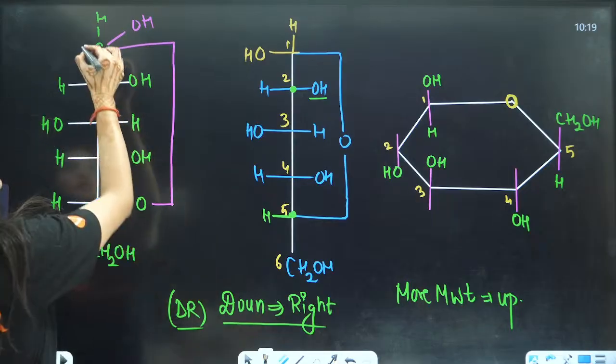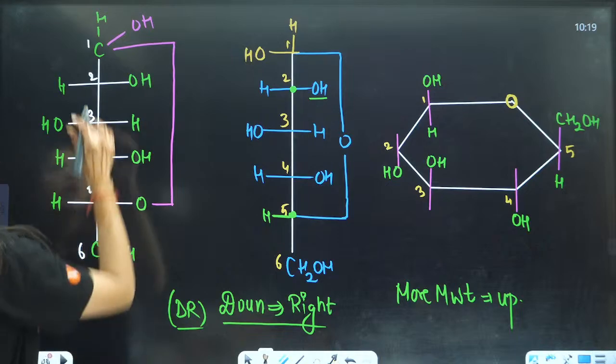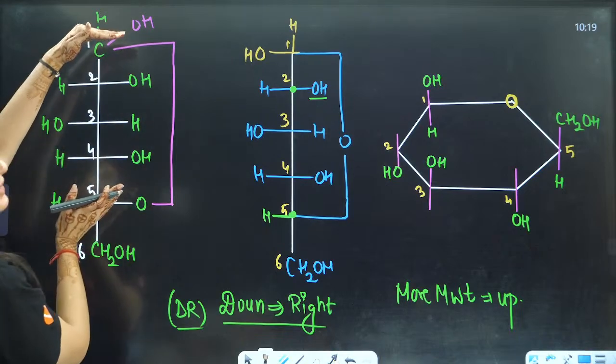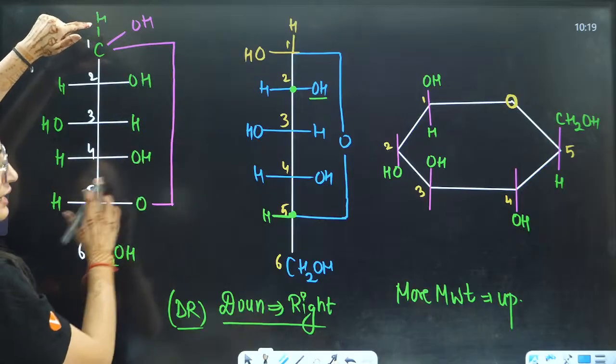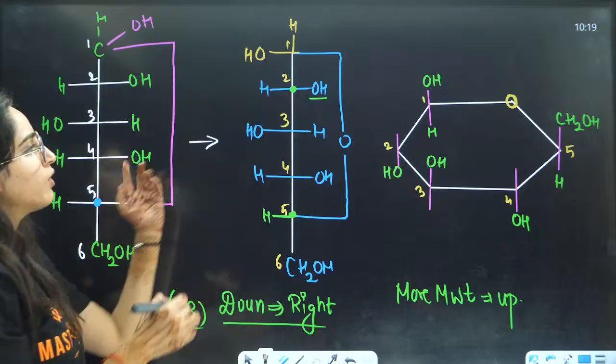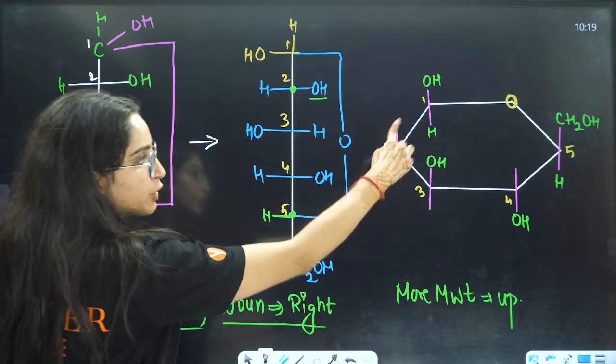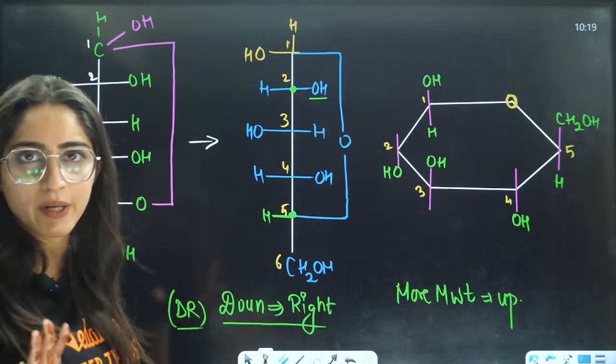After that, this first carbon, this is 1, 2, 3, 4, 5 and 6. The first carbon with the fifth carbon, they will react. They will make a cyclic chain, right? And this is how neatly you can form the cyclic chain. Now we need to convert it into a proper cycle, a 6-membered ring, right?